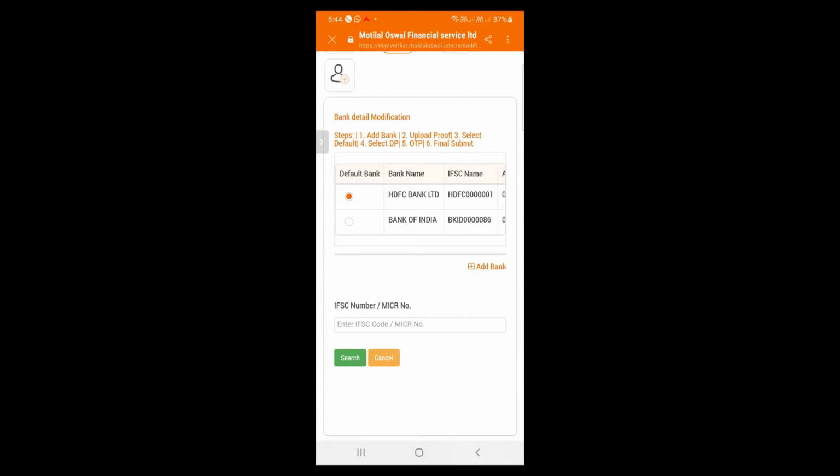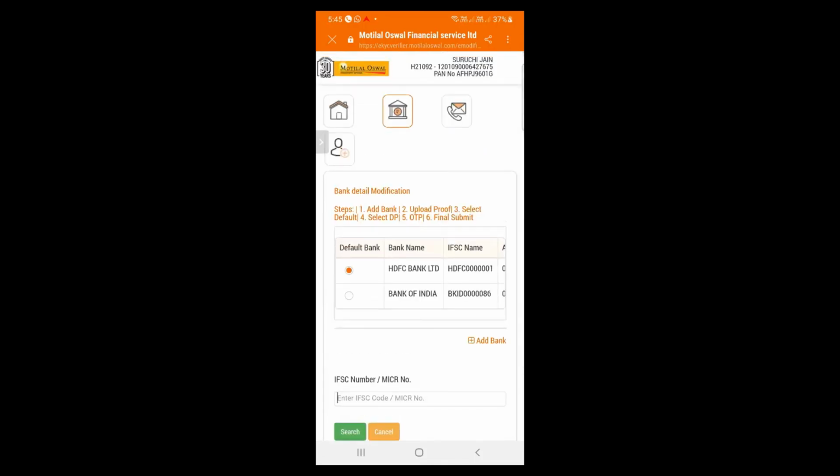Keep a cancelled cheque ready with all your bank details in a JPEG format. You need to upload that JPEG while modifying your bank details. Again, the steps are mentioned in the middle of the page where you can add the bank. You need to upload the proof. You'll select the default bank. OTP will be coming to your registered mobile, and then you can do the final submission. This is how you can modify your bank.